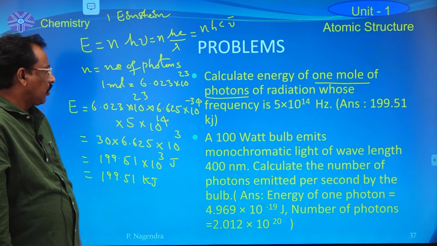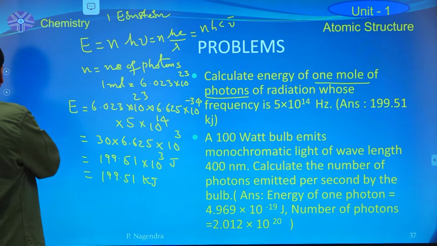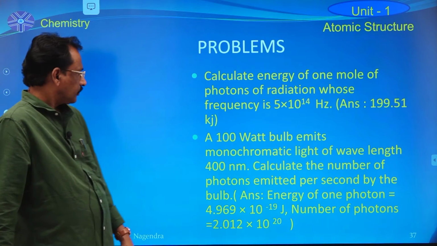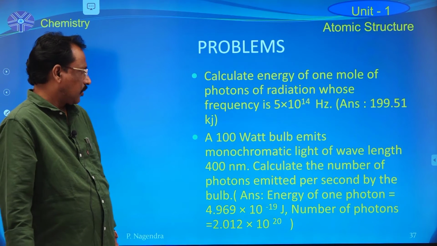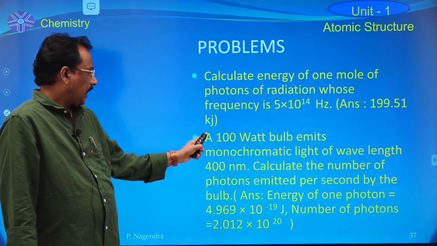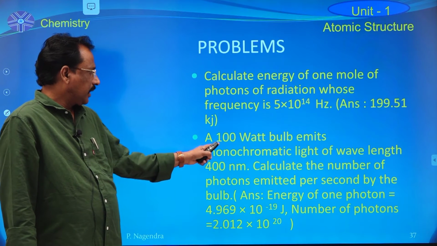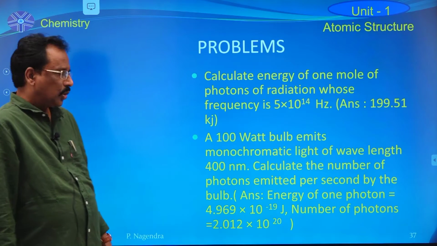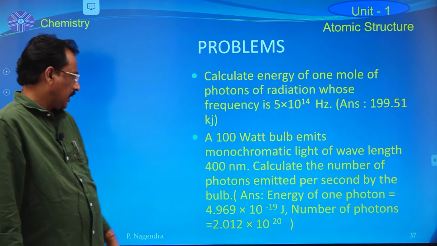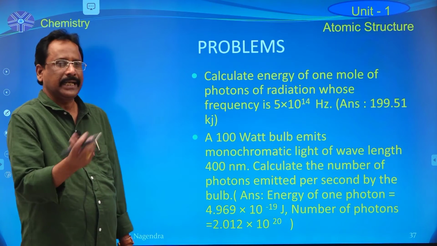199.51 kilojoules, or 199.51 into 10 power 3 joules. And the second problem is, a 100 watt bulb emits monochromatic light of wavelength 400 nanometers. Now calculate the number of photons emitted per second.